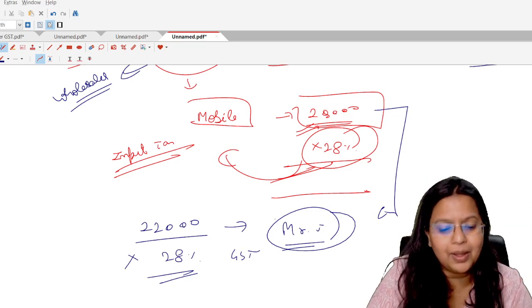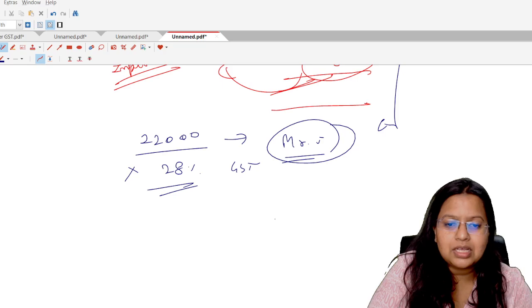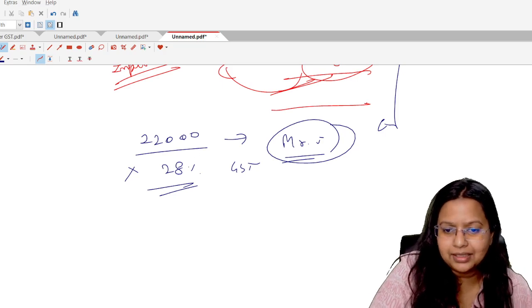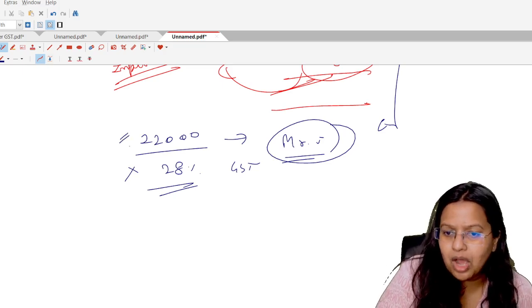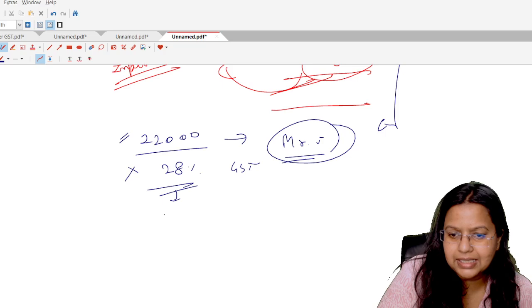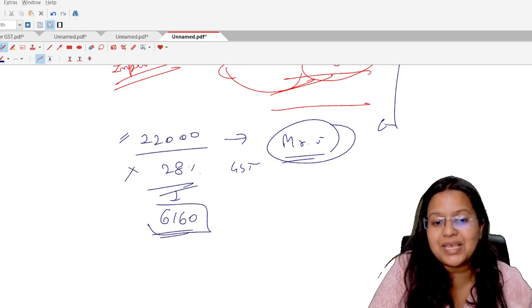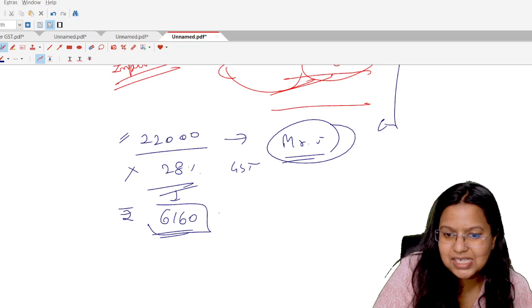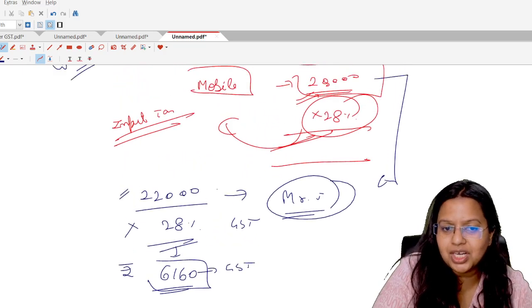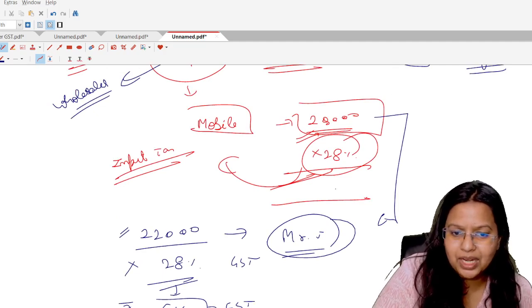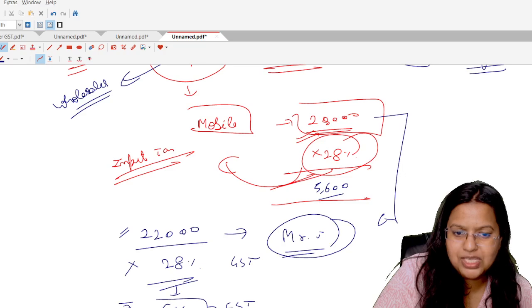Now let's assume, students, that 22,000 multiplied by 28% is 6,160. I have collected rupees 6,160 as GST from the customer. And I have paid to the manufacturer 20,000 multiplied by 28%, that is 5,600 rupees.